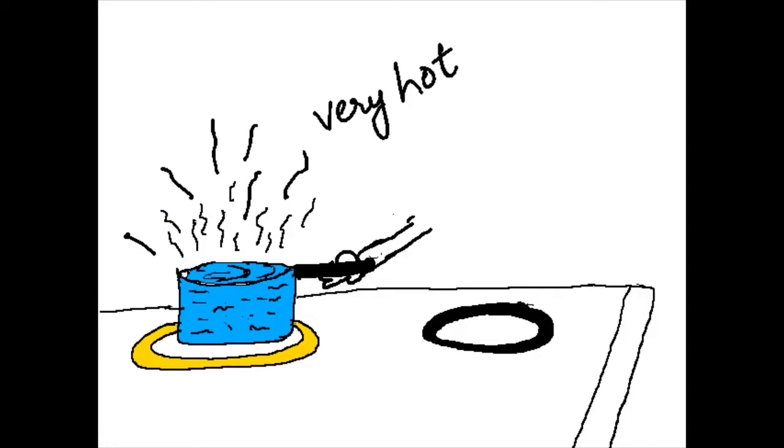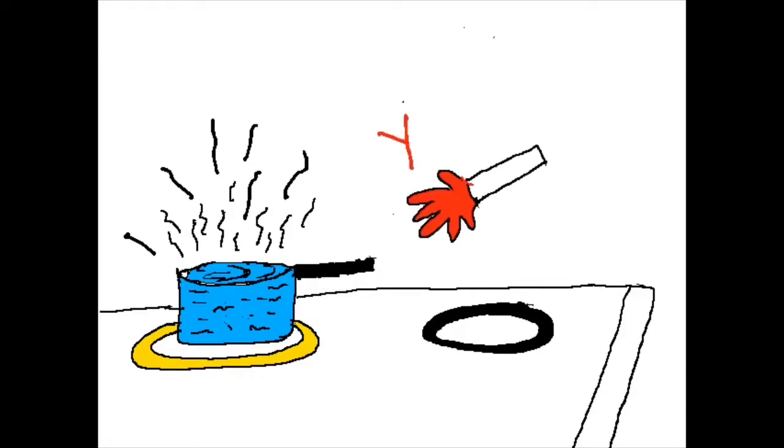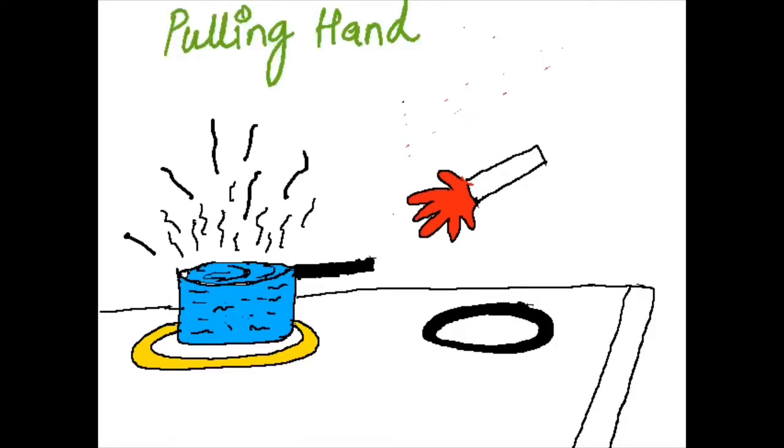He immediately withdraws his hand. So here you can see that the man is withdrawing his hand. Here heat is a stimulus and the man reacts by moving his hand away from the hot utensil.